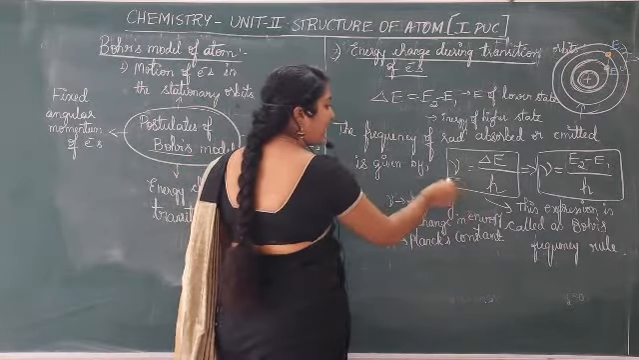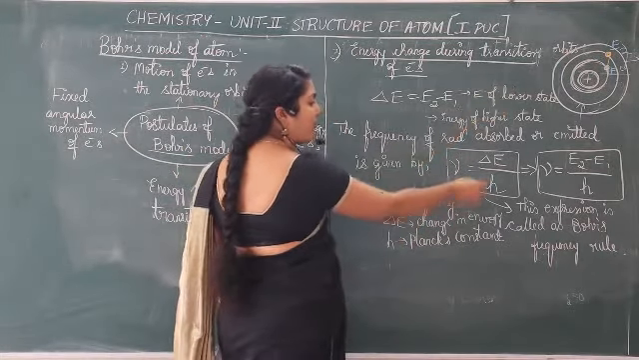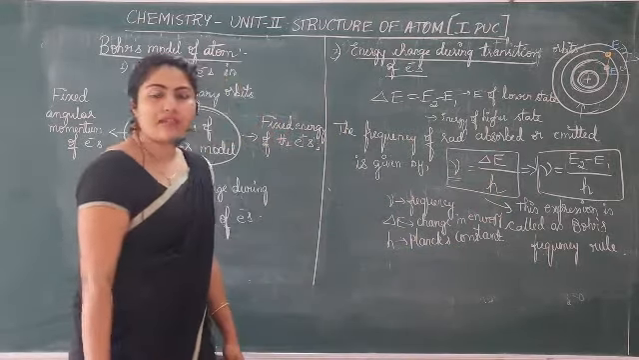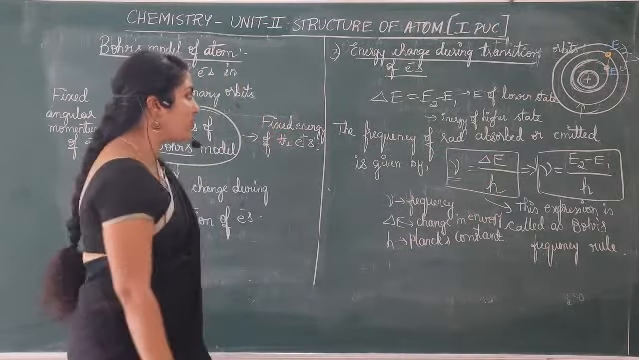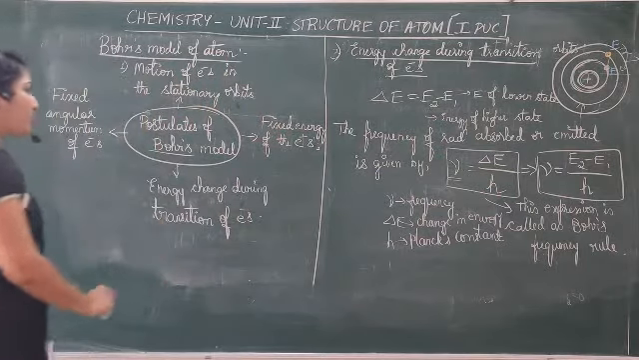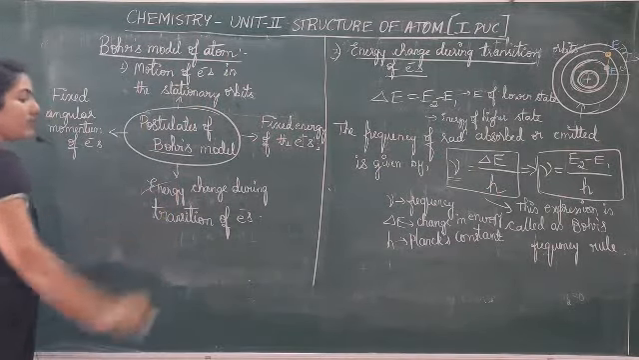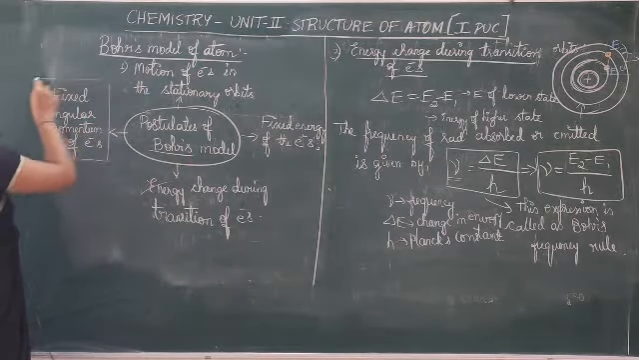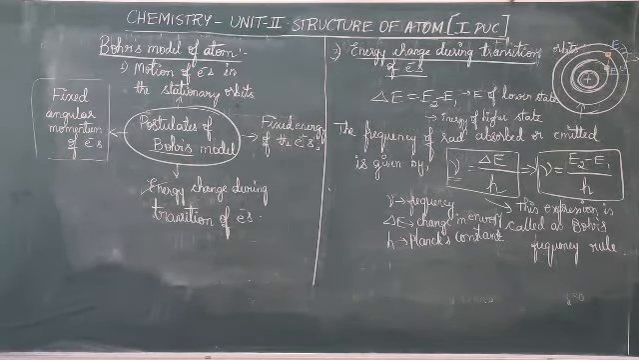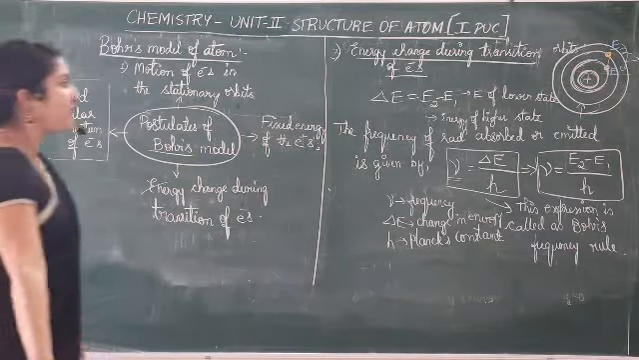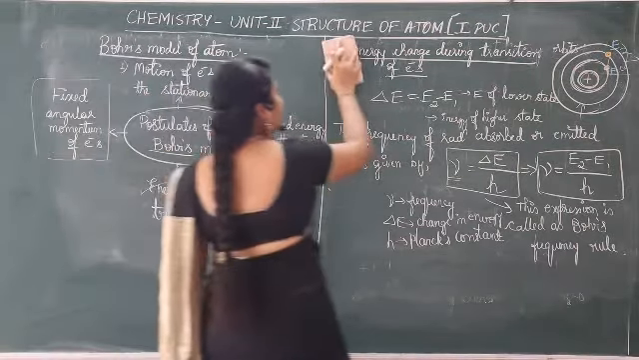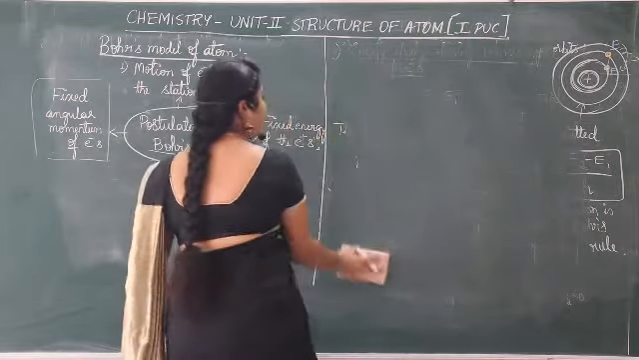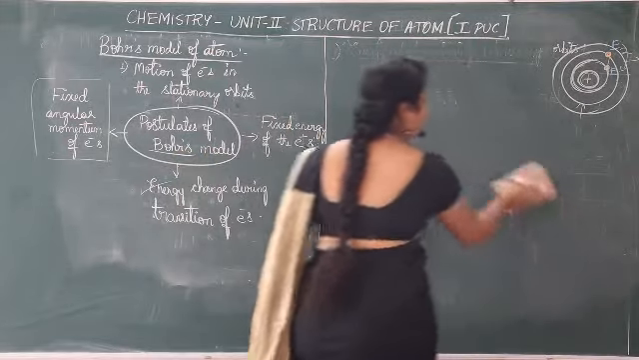Then he said the frequency of radiation absorbed or emitted is equal to delta E by h, and that is called Bohr's frequency rule also. This is about the third postulate: energy change during transition of electrons. What was the last postulate? It is about fixed angular momentum of electrons. We will see that. The fourth postulate is about fixed angular momentum of electrons.